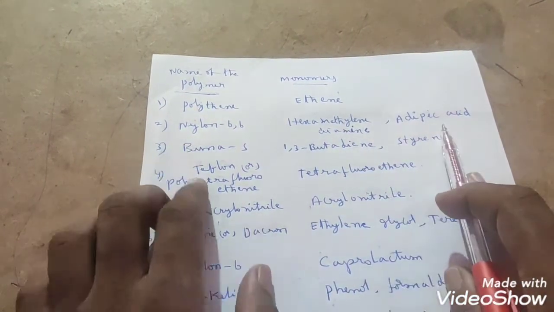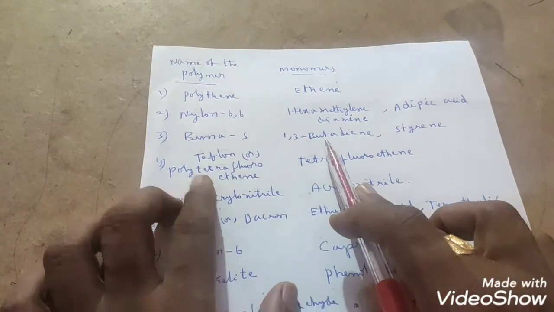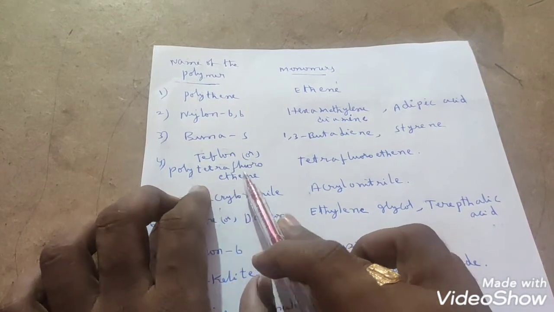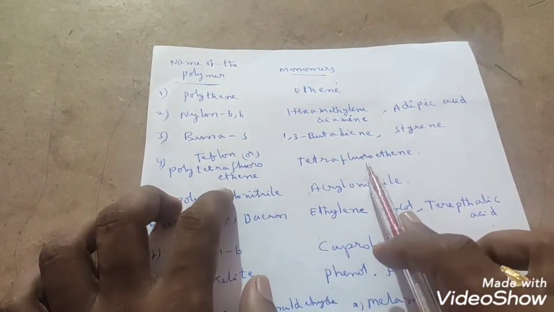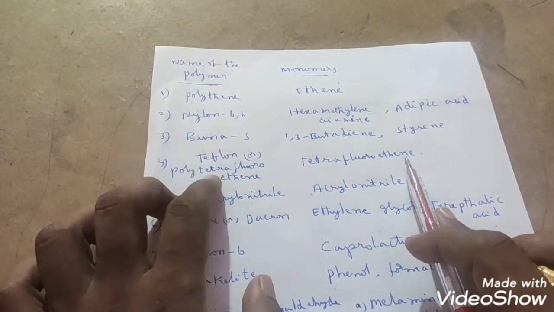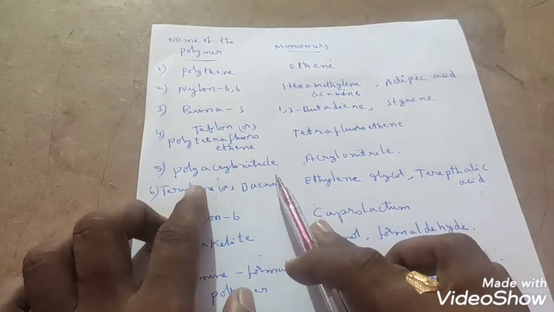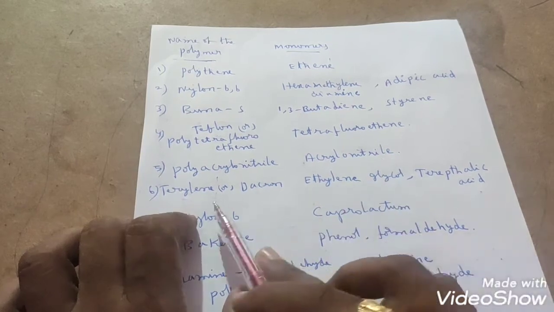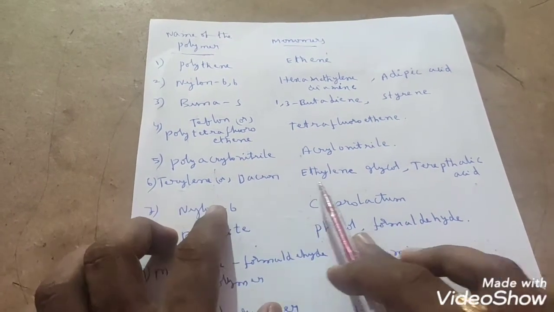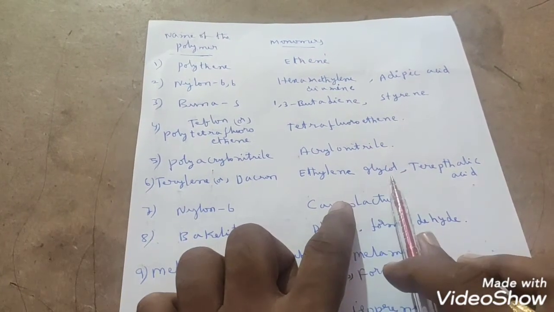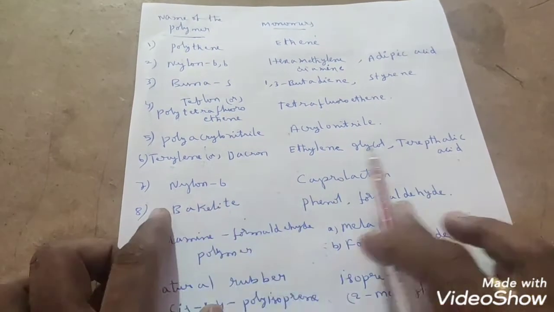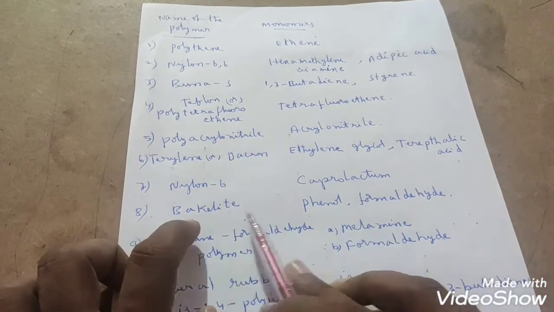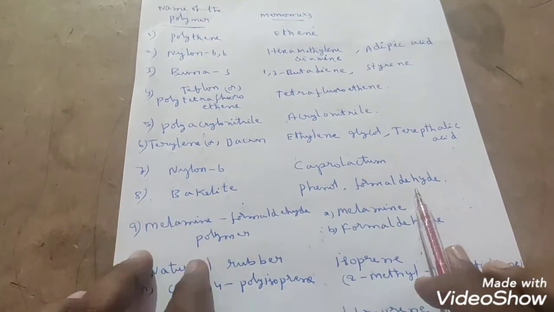Nylon 6,6. Monomers are what? Hexamethylene diamine, adipic acid. Buna-S: 1,3 butadiene, styrene. Teflon or polytetrafluoroethene. Tetrafluoroethene is the monomer. And polyacrylonitrile. Acrylonitrile is the monomer, right? Terylene or Dacron. Monomers are ethylene glycol, terephthalic acid. Nylon 6, caprolactam. Okay. Bakelite, phenol formaldehyde.